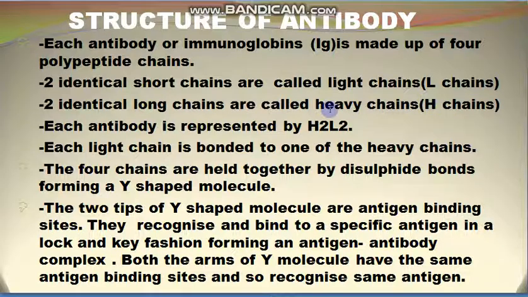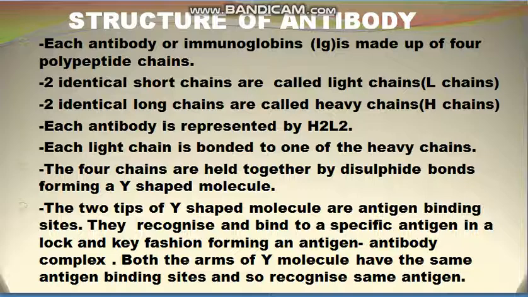So each antibody is represented by H2L2. It means that an antibody is made up of 4 polypeptide chains: 2 same short light chains, and 2 same long heavy chains.